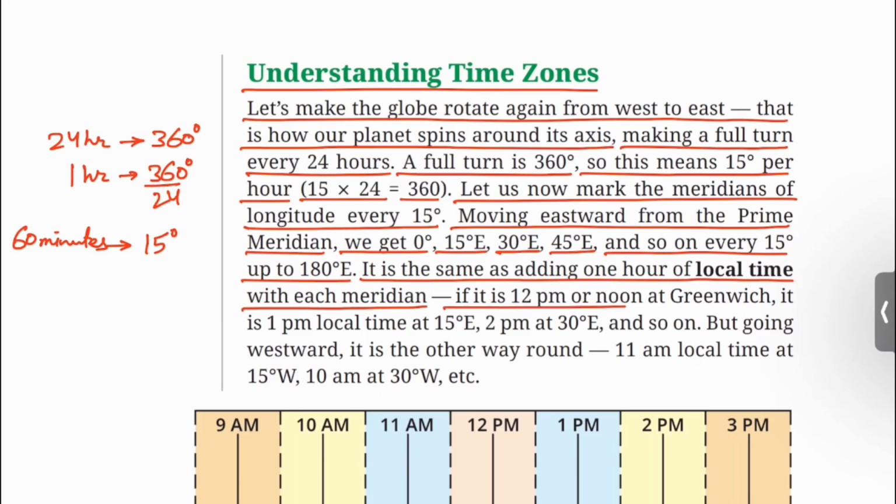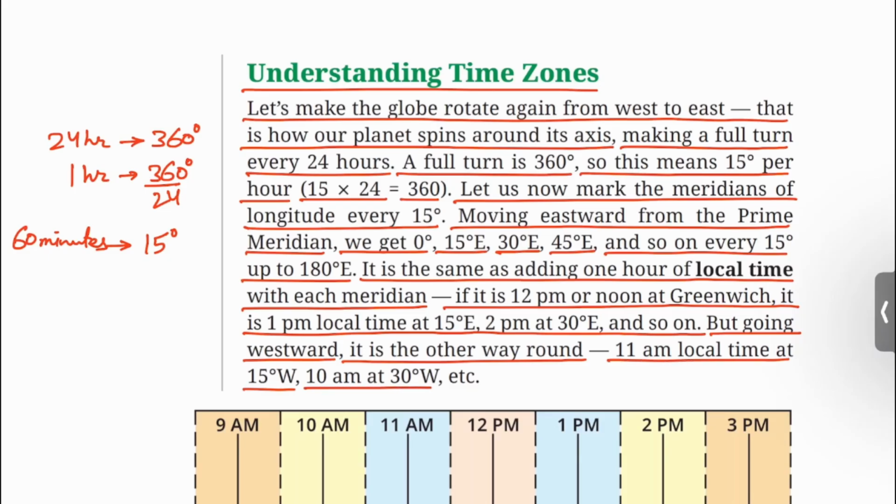If it is 12 pm or noon at Greenwich, it is 1 pm local time at 15 degree east, 2 pm at 30 degree east and so on. But going westward, it is the other way round. 11 am local time at 15 degree west, 10 am at 30 degree west, etc.